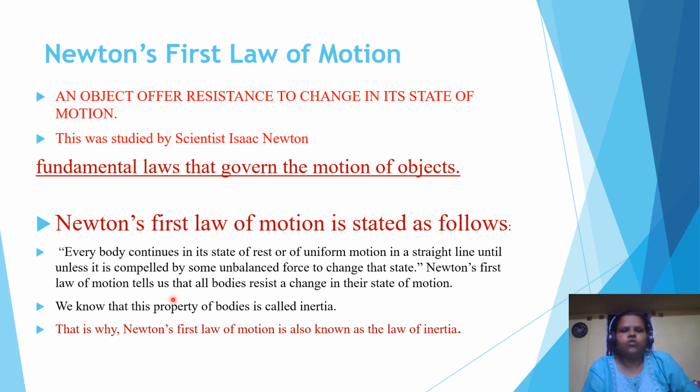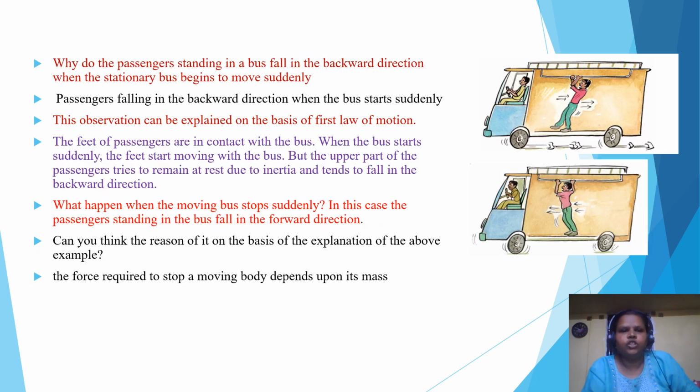So Newton's first law of motion tells us that all bodies resist a change in the state of motion. This property of bodies is called inertia. That's why it is called the law of inertia. So you can see this example. Why do passengers standing in a bus fall in the backward direction when the stationary bus begins to move suddenly? Passengers fall in the backward direction when the bus starts suddenly. This observation can be explained on the basis of the first law of motion.